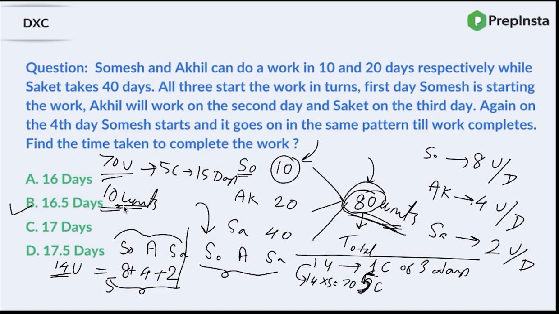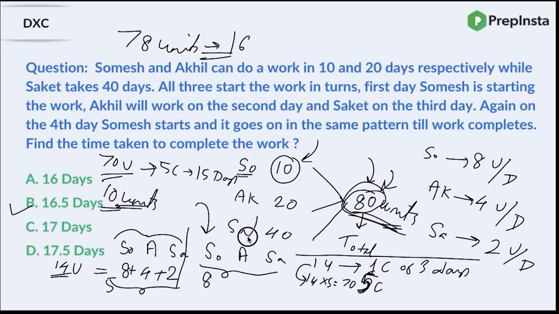If he works on the 16th day, how much work will he complete? We now have to complete 10 units of work. Somesh will complete 8 units of work when he works on the 16th day. So how much work is done now? 78 units. How many days done? 16 days. So now I just have 2 units of work left.